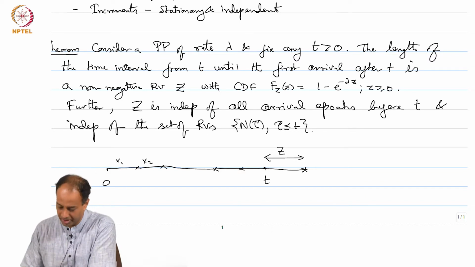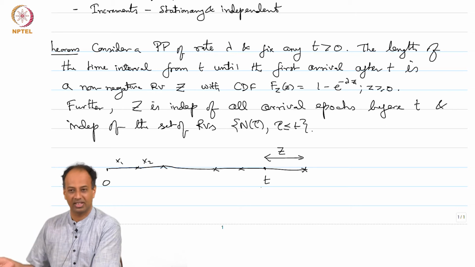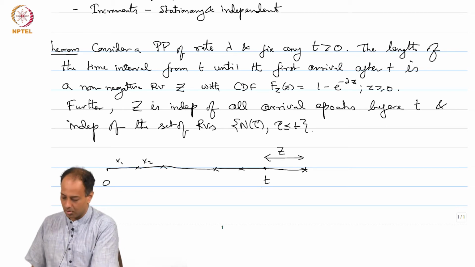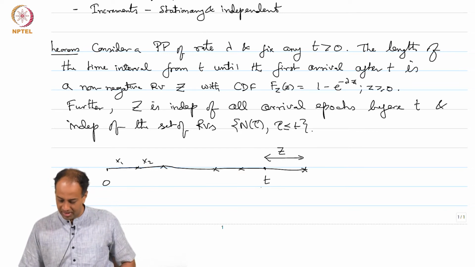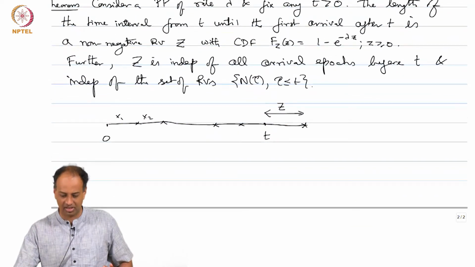Okay. So, you are showing up at time t and you are looking at the time to the next arrival. Okay. What this theorem is saying is that Z is exponentially distributed with parameter lambda and Z is independent of the arrival epochs of all these previous guys and also the number of those arrivals. Okay. So, it is independent of everything that happened in the past, that is what this theorem is saying.